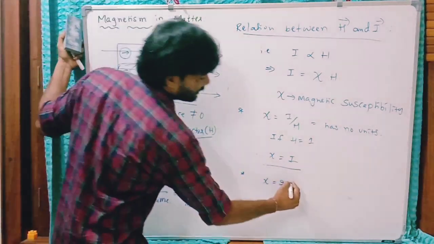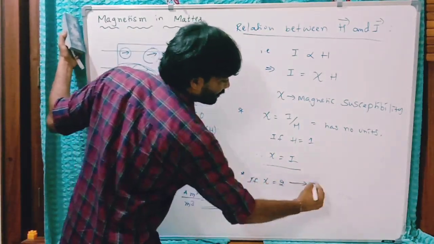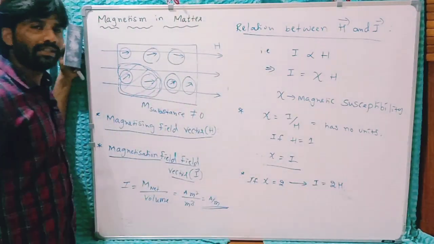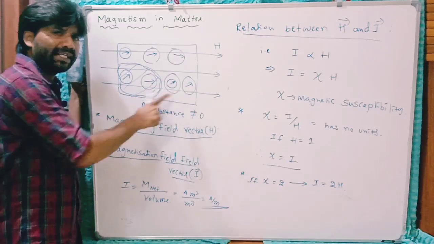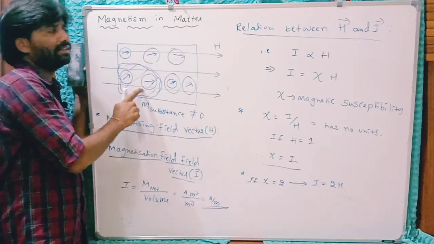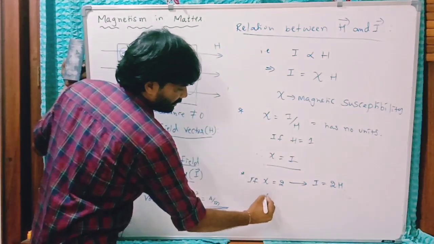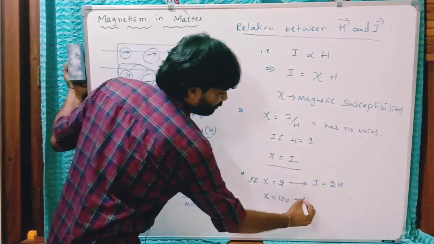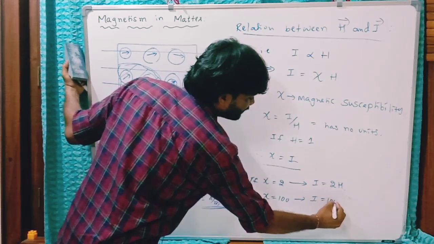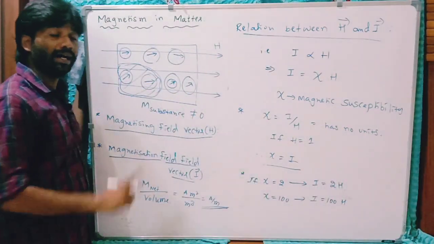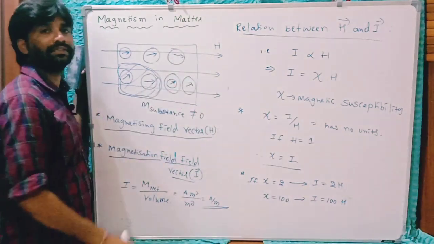I is equal to 2 times H. It means there will be 2 times the magnetization in this substance than the external applied field. If this is 100, then there will be 100 times the magnetization in the substance due to this field H. I is 100 times H.